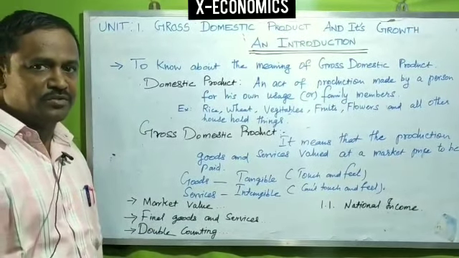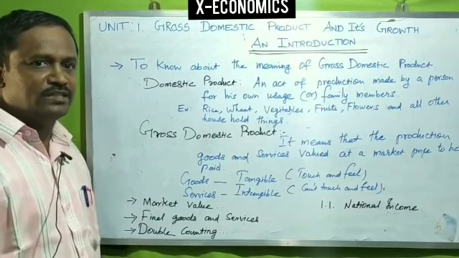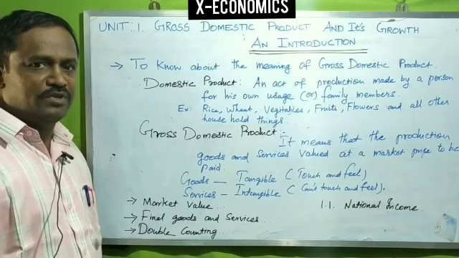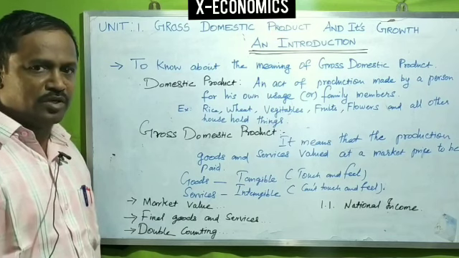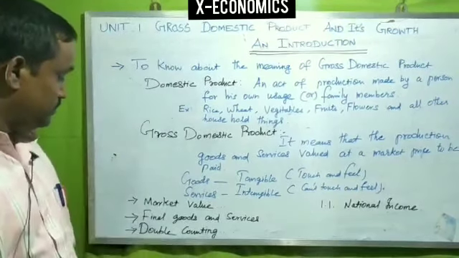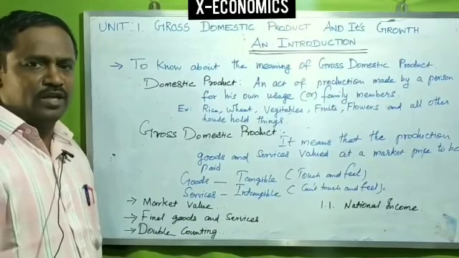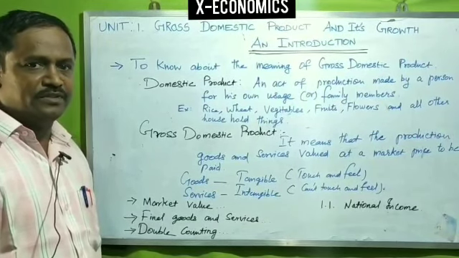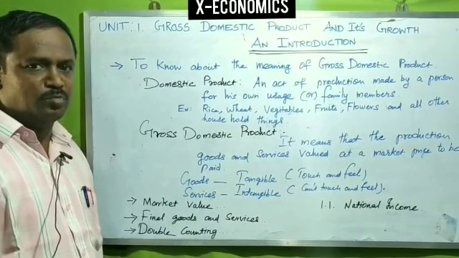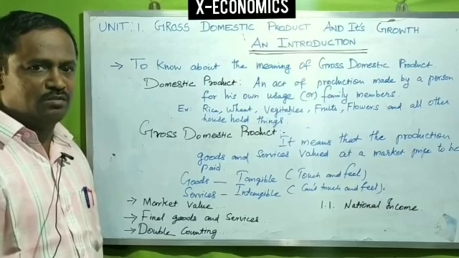Once a product is produced and consumed, we cannot reproduce it again, but it has a final value, for example a cup of tea. Here we cannot add value for the same product through intermediate goods. Next we are going to see double counting. What do you mean by double counting? We cannot count the price of tea again and again, like the price of tea and a spoon of sugar. If we add them again and again, that is what we call double counting.